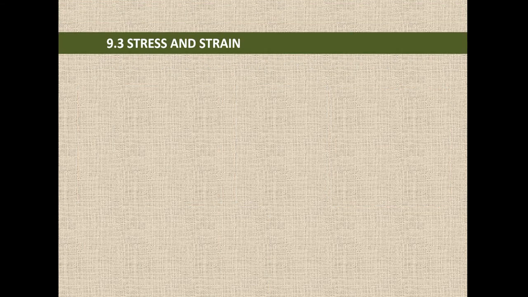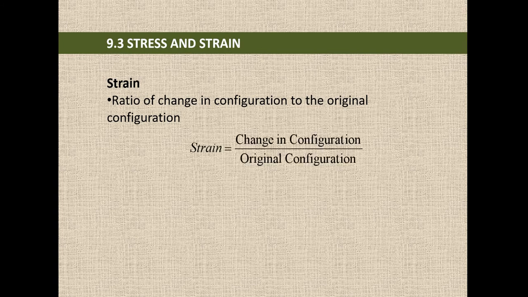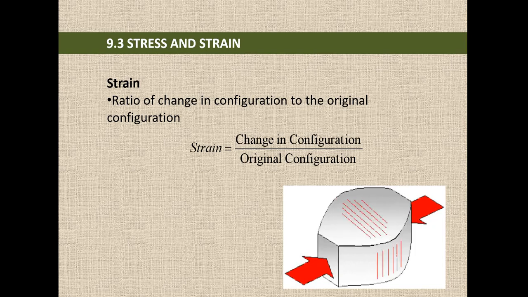Now we will discuss strain. The ratio of change in configuration to the original configuration, or in other words the ratio of change in dimension to the original dimension, is known as strain. Strain is equal to change in configuration by original configuration, or change in dimension by original dimension.